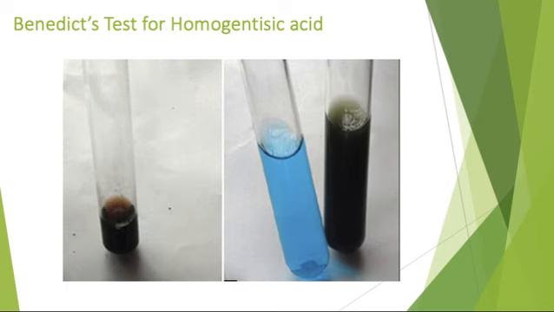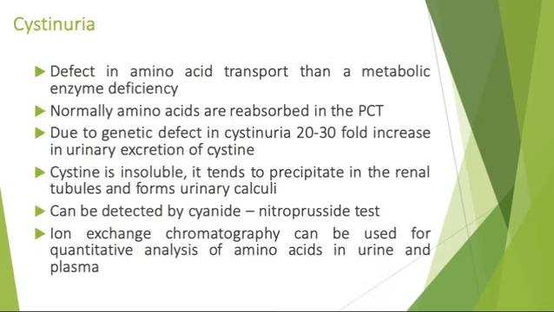So next we'll go on to the other inborn error, that is cystinuria. It is a defect in amino acid transport rather than a metabolic enzyme deficiency. Normally the amino acids are reabsorbed in the proximal convoluted tubule, but due to a genetic defect in cystinuria, there is a 20 to 30-fold increase in urinary excretion of cystine. So cystine is insoluble.